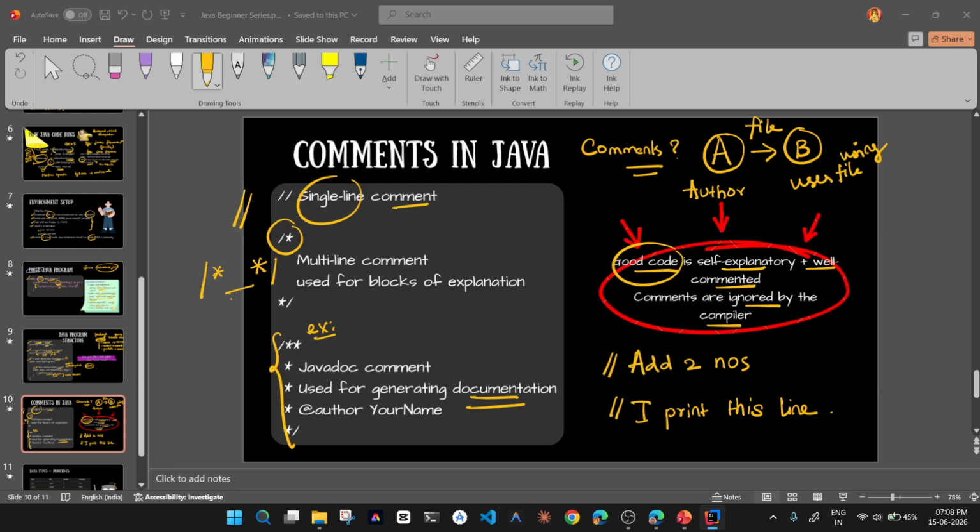They'll be giving comments like this: this is happening here, get the input from user. Okay, they are printing this thing, I'll understand. Likewise, we'll also understand whatever comments they give. You can give your name also, the author name. So these are the basics.